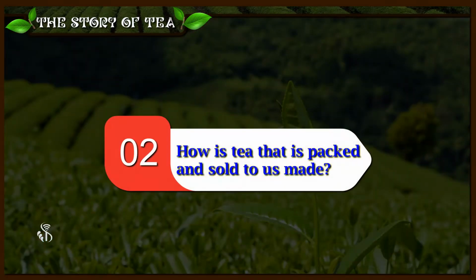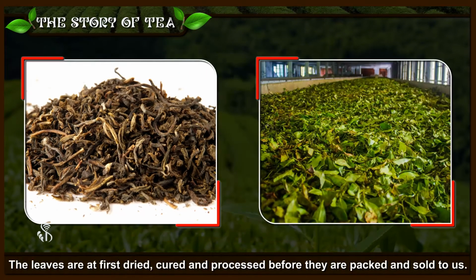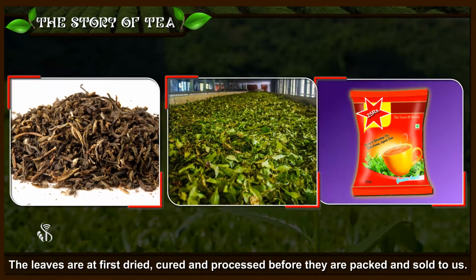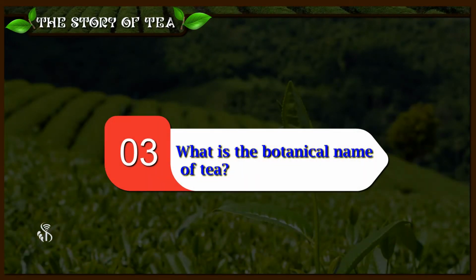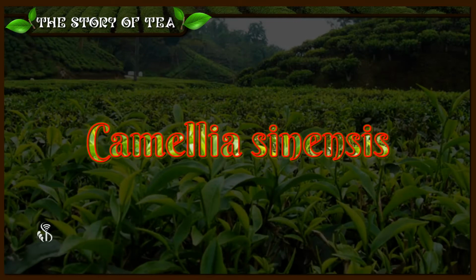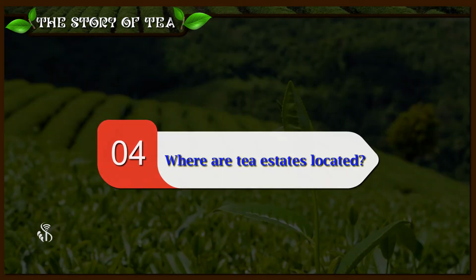How is tea that is packed and sold to us made? The leaves are at first dried, cured, and processed before they are packed and sold to us. What is the botanical name of tea? Camellia sinensis. Where are tea estates located?